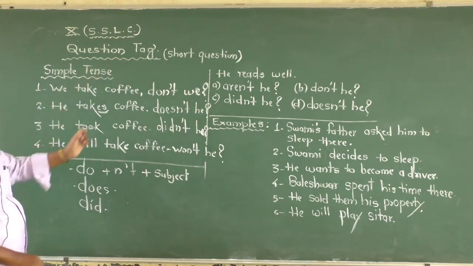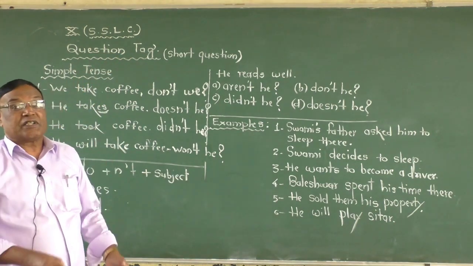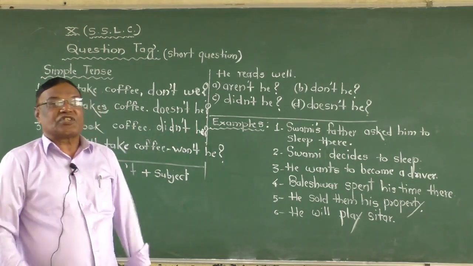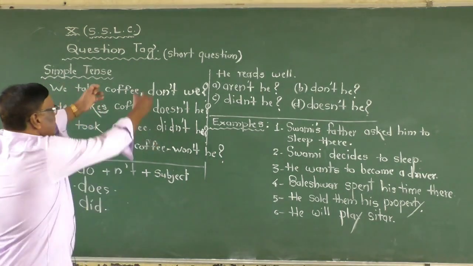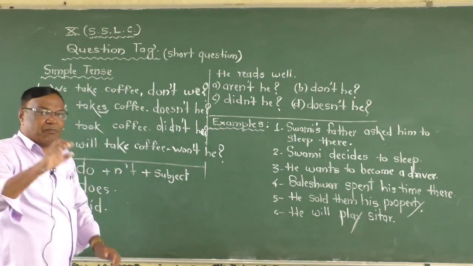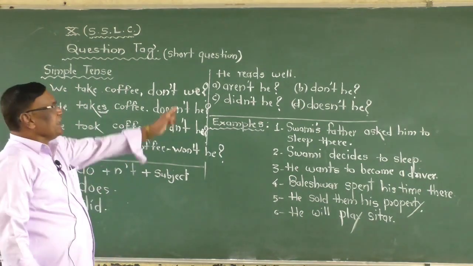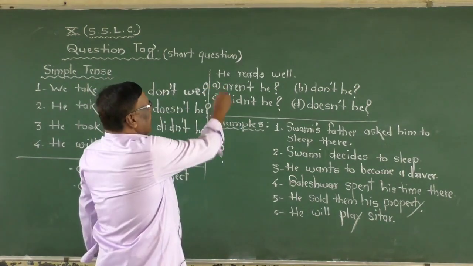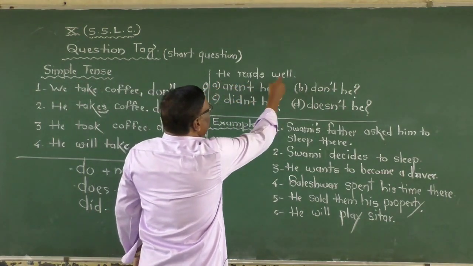For example, in the examination paper, what type of question is there? You need not write all this. I just gave it to make you understand. In the examination, they ask, he reads well.